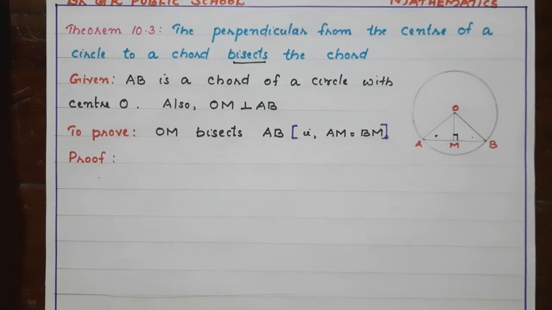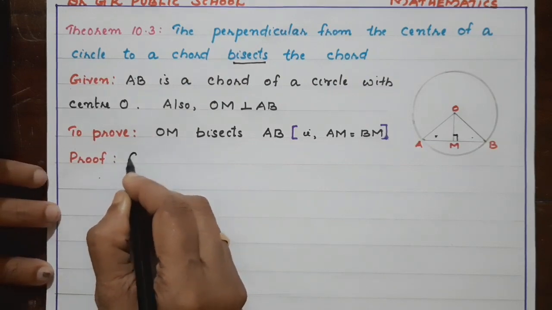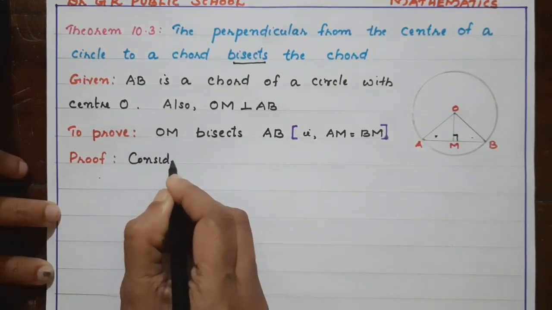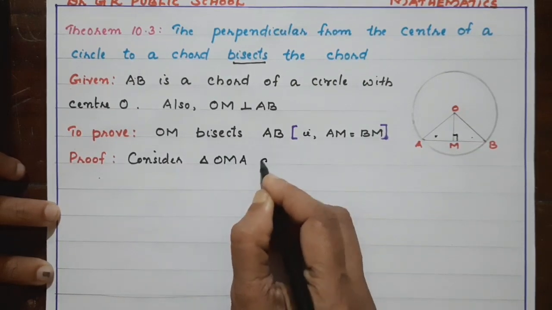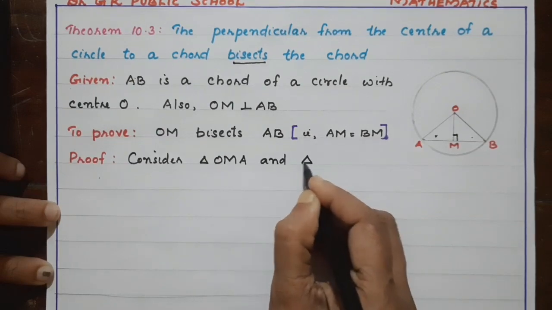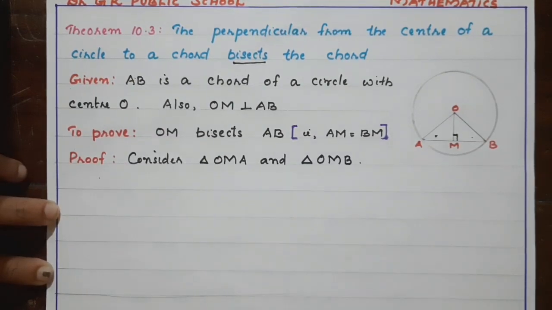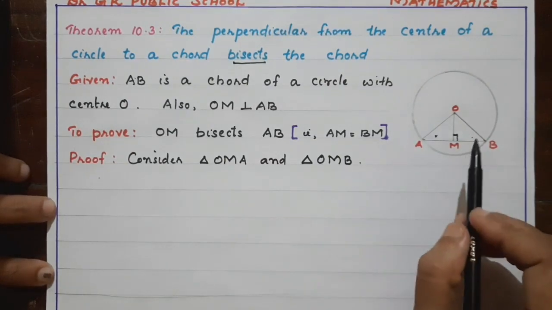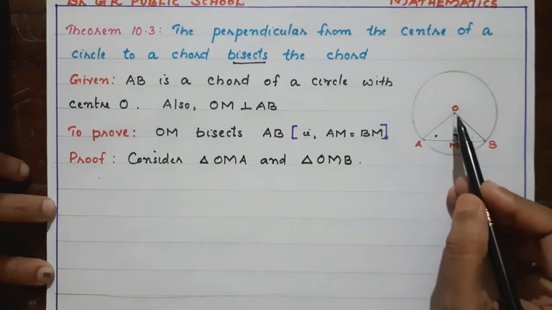What are the equalities we can consider? So consider triangle OMA and triangle OMB. Okay, children. Now in both the triangles we have OM as a common side.